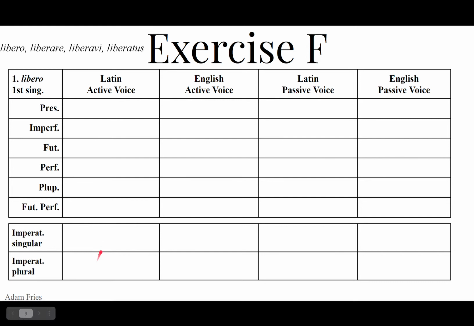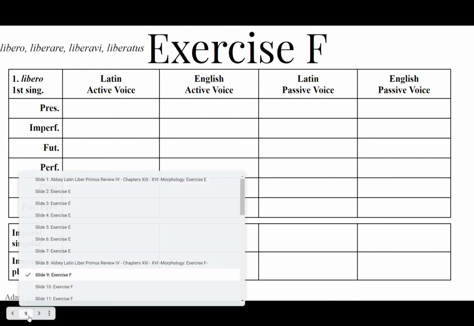Take the singular libera, add te: liberate. Free, ye. Come on, y'all. Set free. And the passive, liberamini: present stem libera plus mini. Be freed, y'all. Get freed.